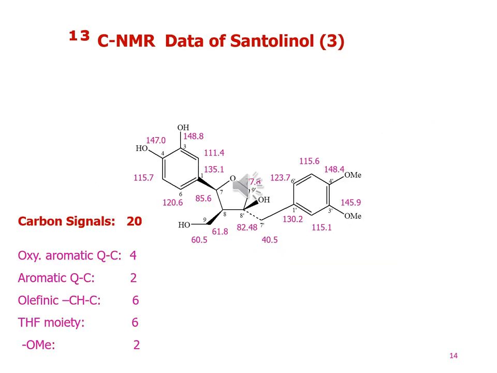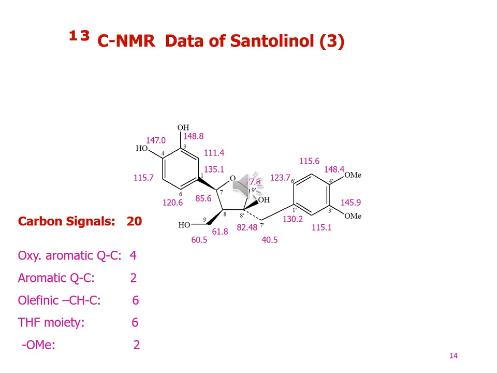The C-13 NMR spectral data shows a striking resemblance of this molecule to larisiresinol, that is a lignan, which has been confirmed by the literature survey. In C-13 NMR, the broadband and DEPT resolve a total of 20 carbon signals, which includes 4 oxygenated aromatic quaternary carbons, 2 aromatic quaternary carbons, 6 olefinic methine carbons, 6 tetrahydrofuran moiety carbons, and 2 methoxy carbons included.